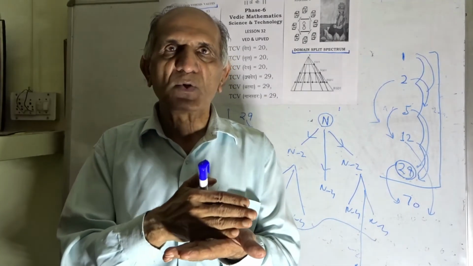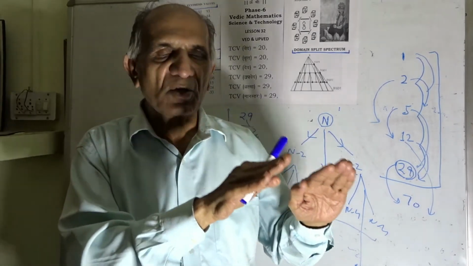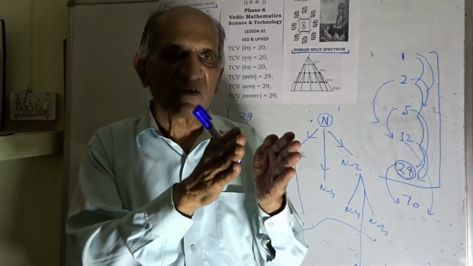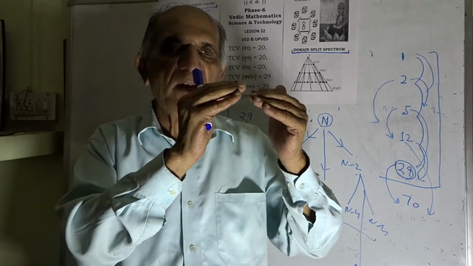So sadhakas, students of Vedic Mathematics, Science and Technology, shall sequentially, very gently go through this Vedic process parallel to the intelligence field.